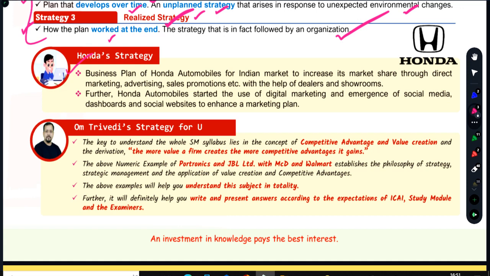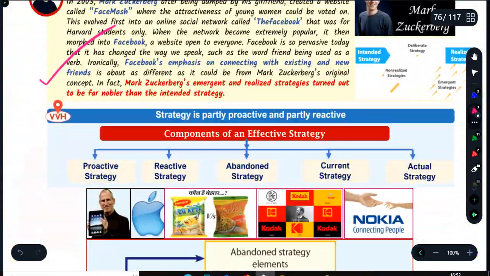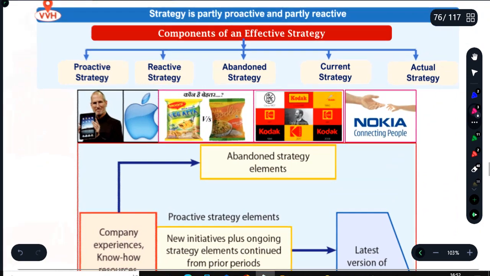And then finally, today, if we see the distribution strategy of Honda, we will see that they are working in a blend model. They have offline showrooms, they have own showrooms, they have third party showrooms, the dealer distributor network with an e-commerce version of everything, and they have so many online sellers also. So they are getting the advantage of social media, dashboard technology, etc. So this is Honda's realized or actual strategy today. Now this is the difference. Another example of Facebook also I have shared. Now we are going to talk about proactive and reactive strategy.